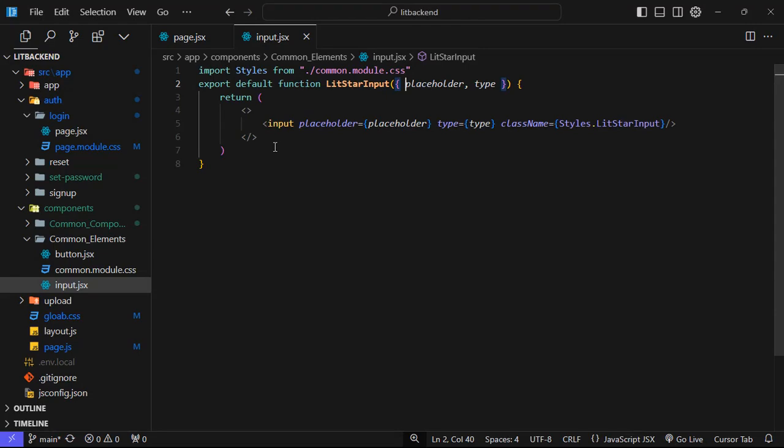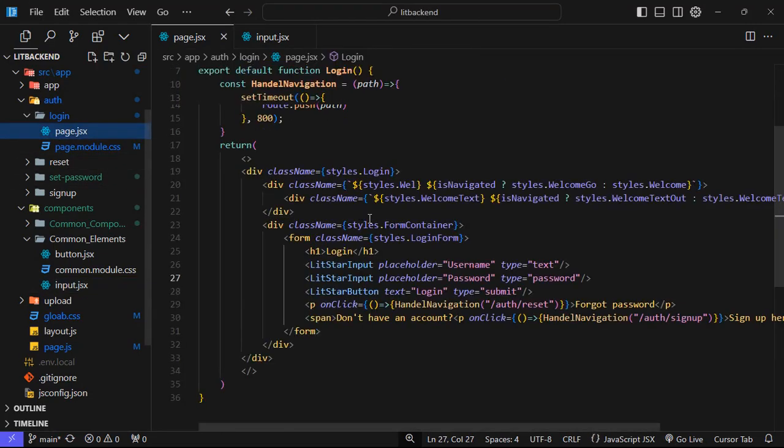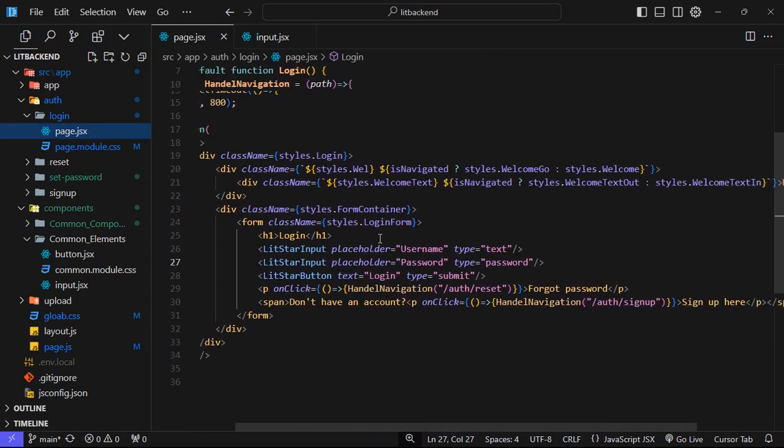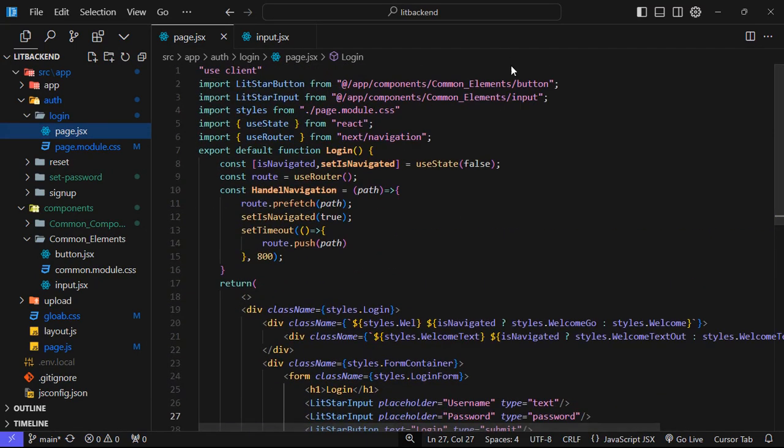So as you can see on the screen, this is a login screen and we have coded this in previous videos. Okay, now we will start coding for today's part also.